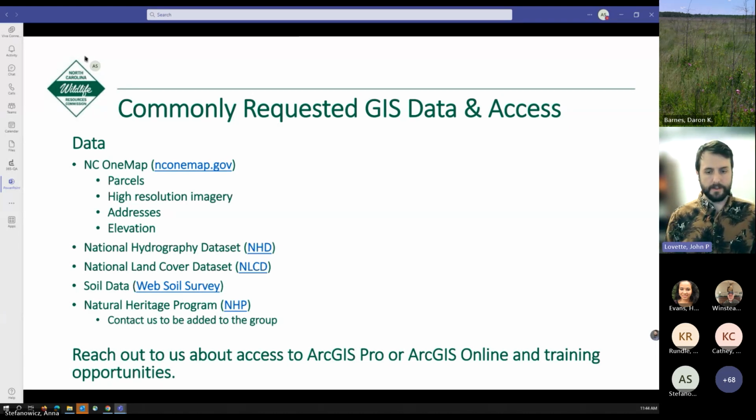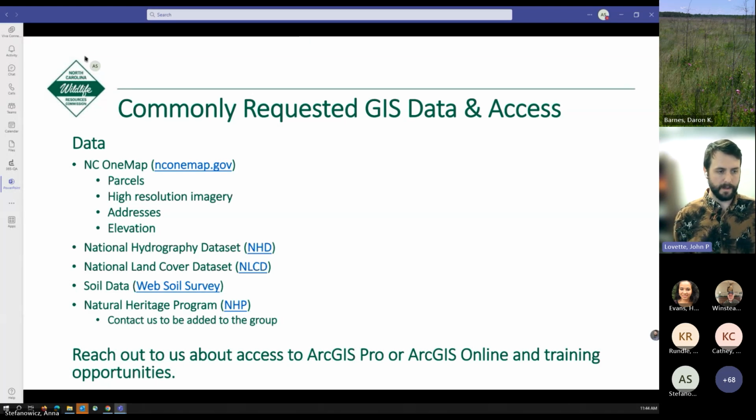If you're interested in stream data or that kind of blue line information, the National Hydrography data set is a really good national level layer at different resolutions that's got a ton of really good information about streams and stream location and stream order. The National Land Cover data set is a really good asset for land cover, like what locations are urban or forested or cropland.